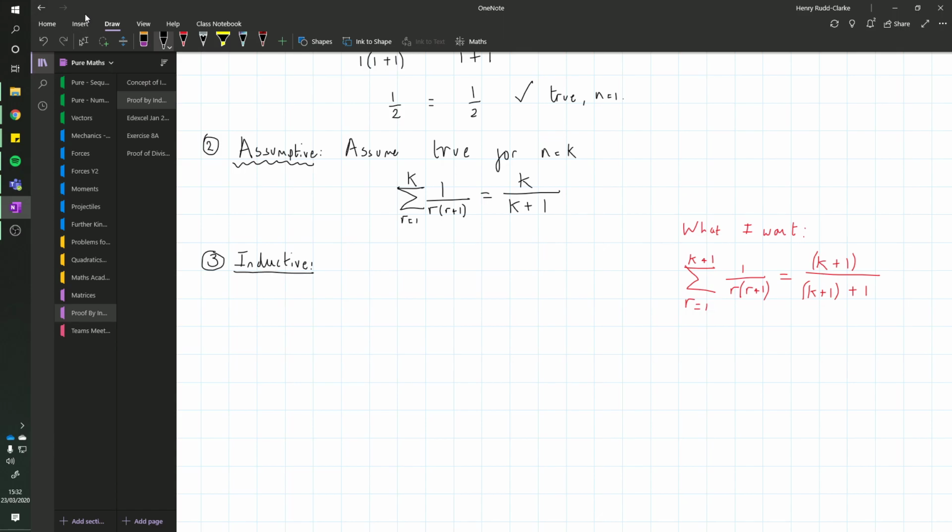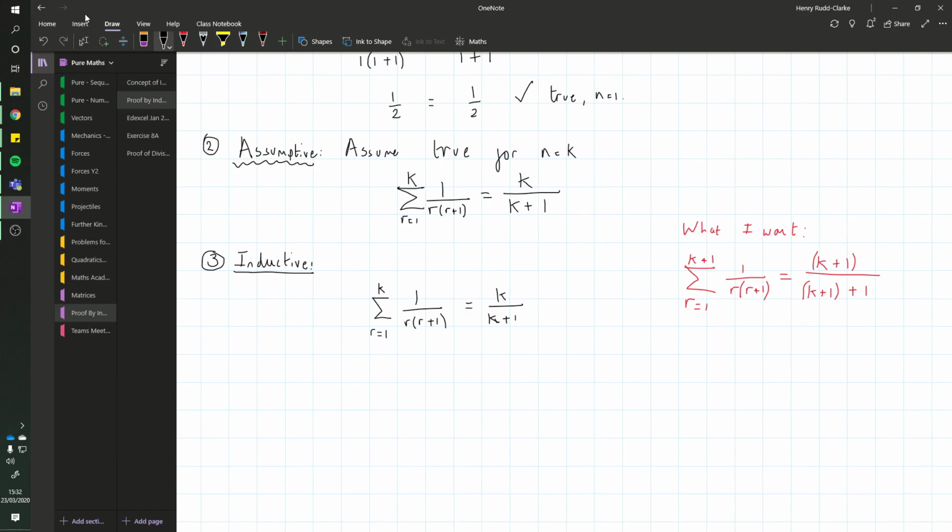So the way that we always want to do the inductive step is we want to take our statement that we assumed was true. So this, the sum equals k over k plus 1, and we're going to add the next term to it, because I can treat this like an equation.